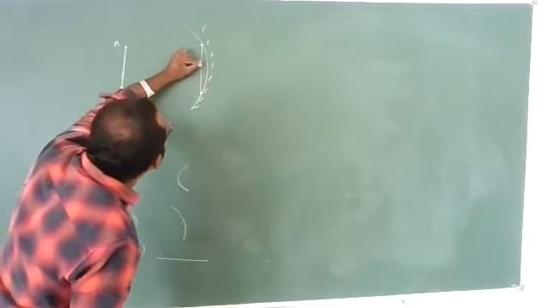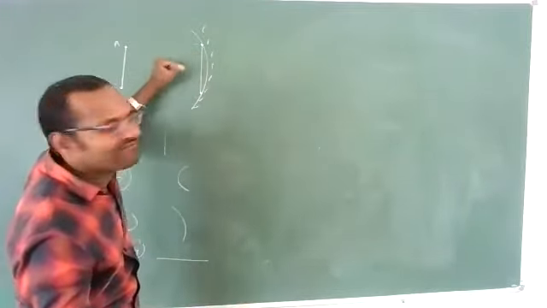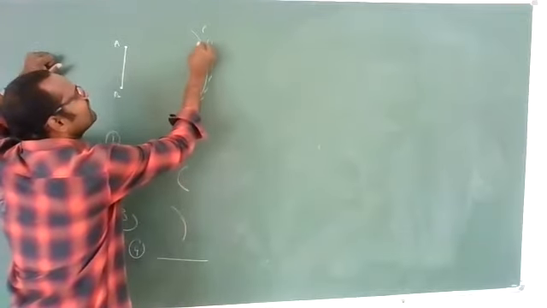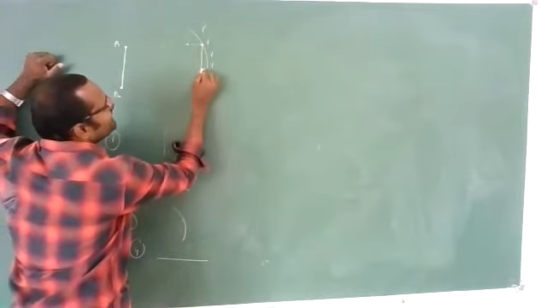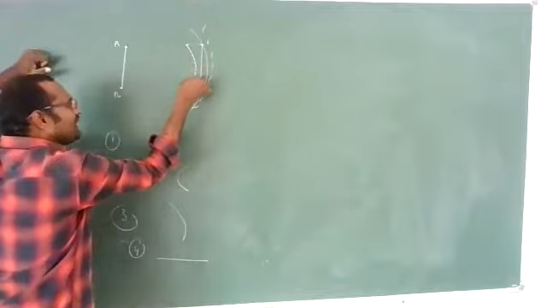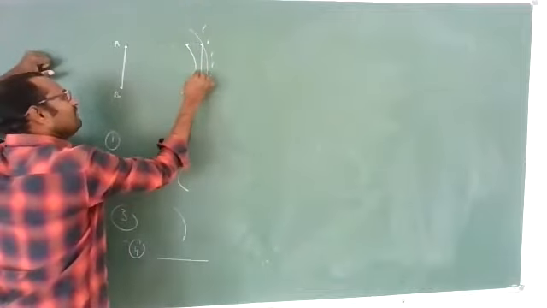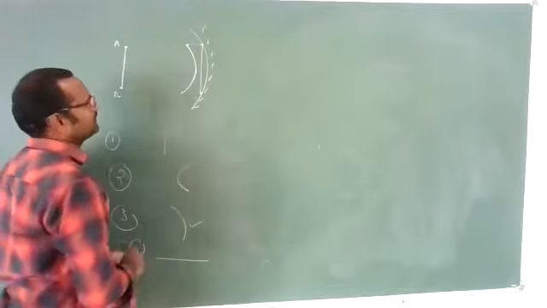But this middle portion still has to travel some more extra distance to reflect from this mirror. So first these two will reflect, whereas this portion will reflect somewhat later. So that's why after reflection it will become like this. This is the answer.